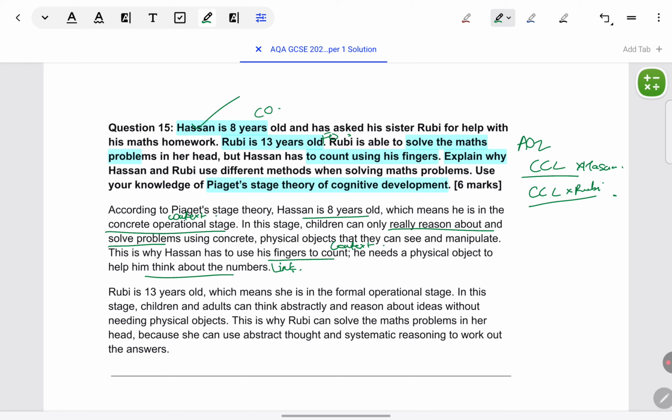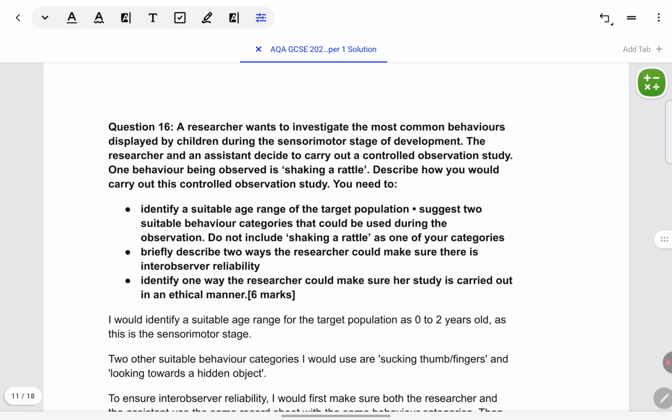Same thing we repeat for Ruby. The context is that she can solve maths problems in her head. Content is that she's in formal operational. Link is that in this stage, children are able to do abstract thought and reasoning. That is why she's able to just solve it in her head. Let's come to the next question.